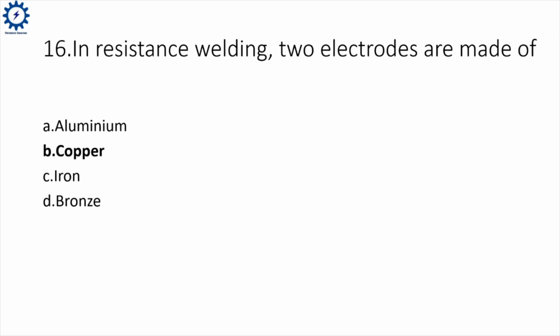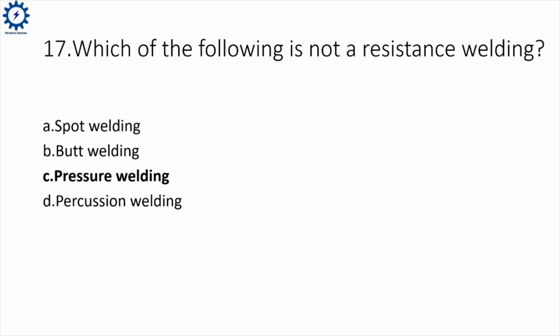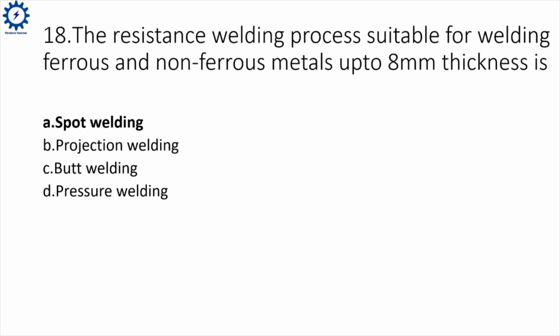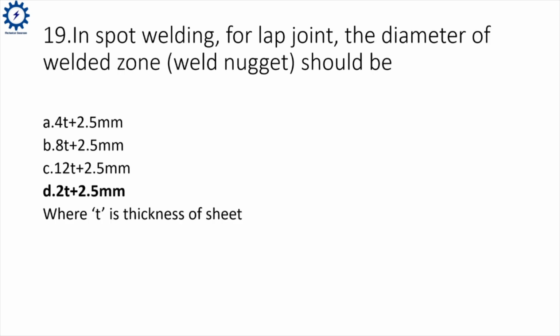In resistance welding, two electrodes are made of copper. Which of the following is not a resistance welding? Correct answer, pressure welding. The resistance welding process suitable for welding ferrous and non-ferrous metals up to 8 mm thickness is? Correct answer, spot welding. In spot welding for lap joint, the diameter of welded zone or welded nugget should be, correct answer, 2T plus 2.5 mm, where T is thickness of sheet.